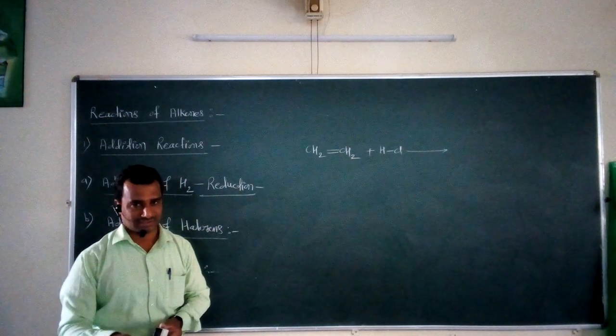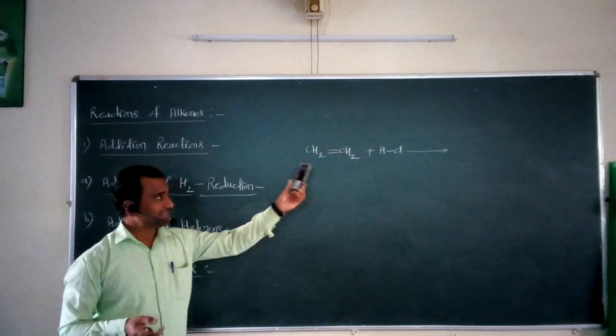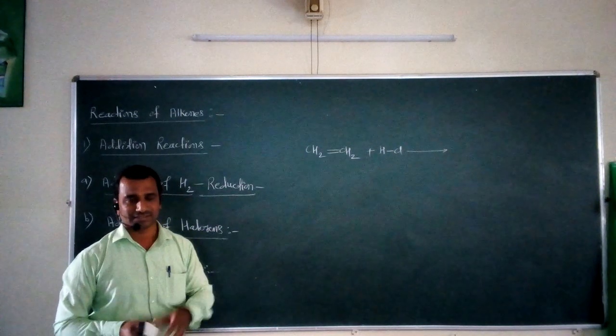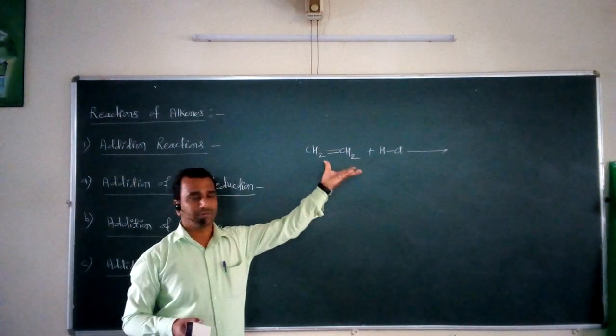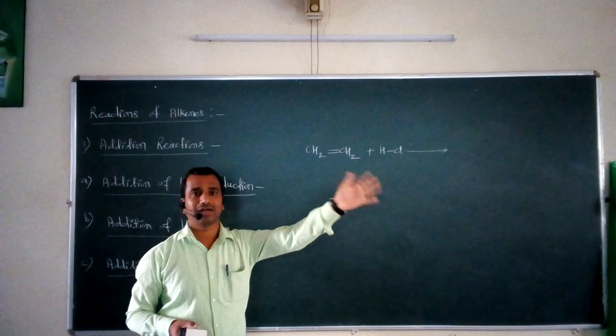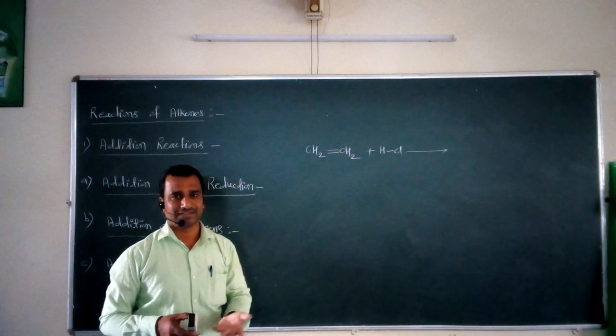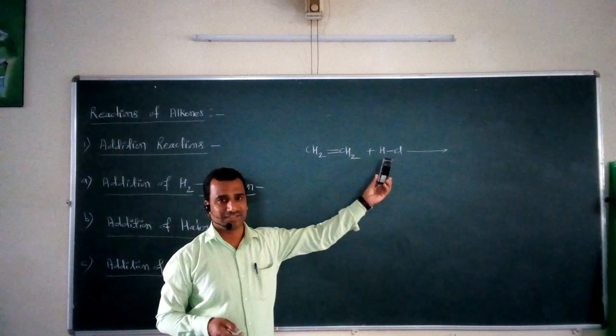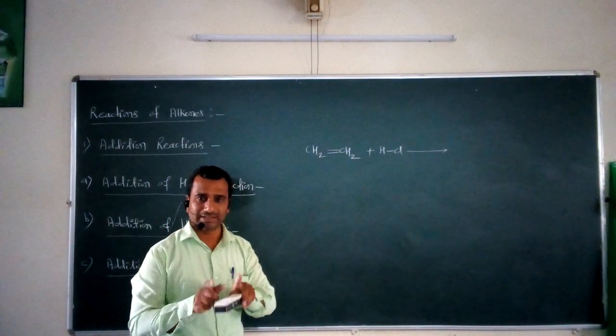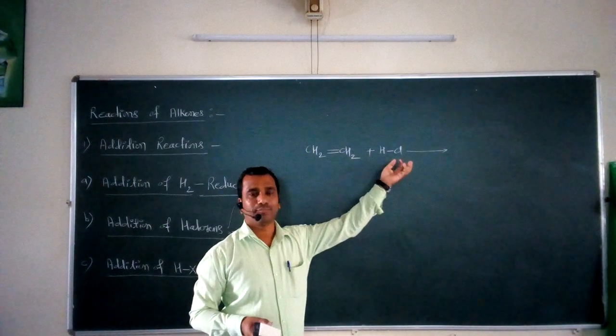We know that this is again a type of addition reaction. So 100% this carbon double bond carbon gets broken and you will get the carbon single bond carbon. Second case is that if we look at the halogen acid, this is HCl for example. In HCl, there is a difference in polarity.